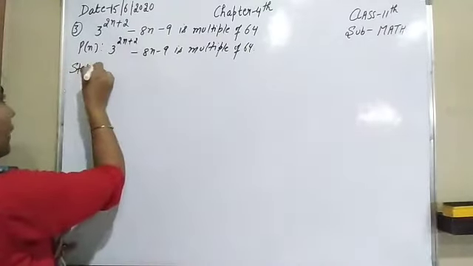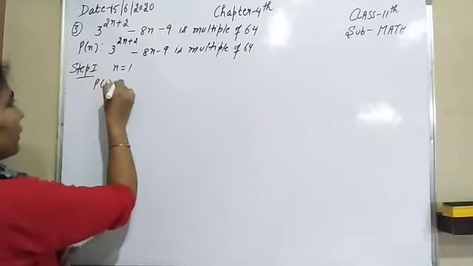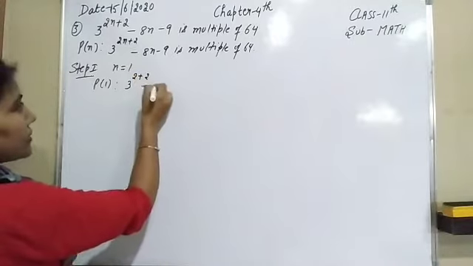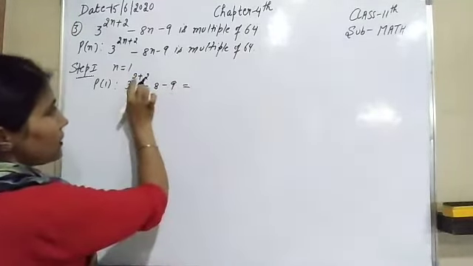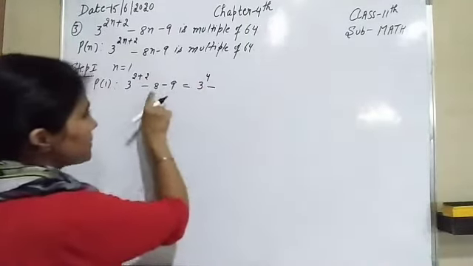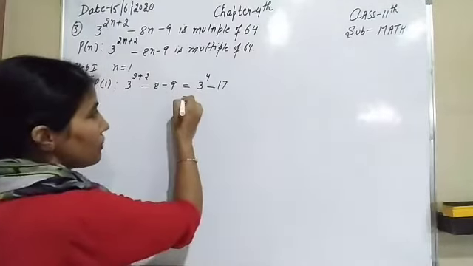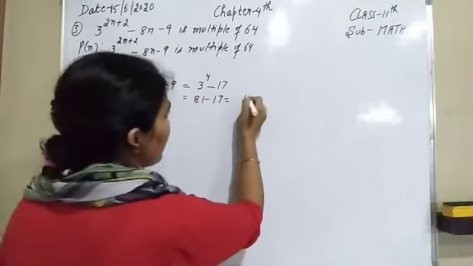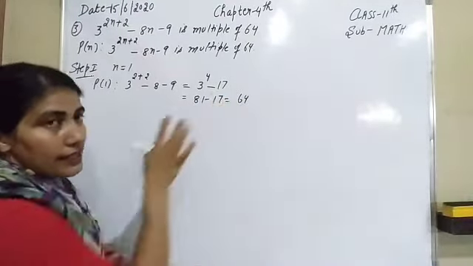Now come to the first step. Step 1, put n equal to 1. So it becomes P of 1, that is 3 raised to power 2 into 1, that is 2, plus 2, minus 8 into 1, that is 8, minus 9. So it becomes 3 raised to power 2 plus 2, that is 4, 3 raised to power 4, minus 9 plus 8, that is minus 17. So 3 raised to power 4, that is 81, minus 17. So it becomes 64.